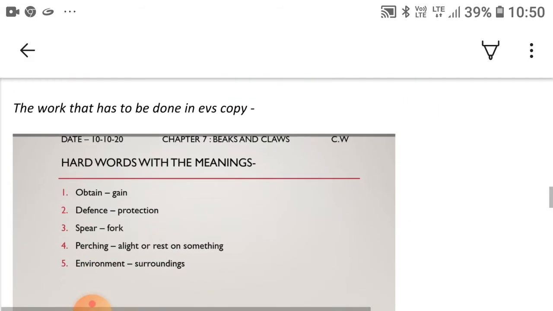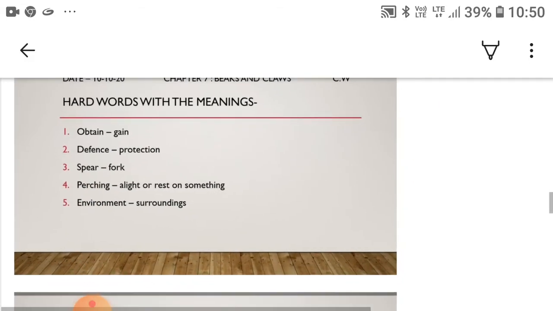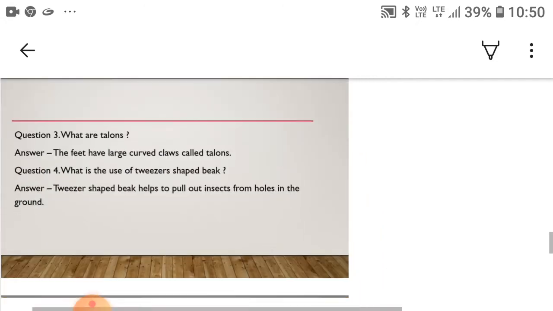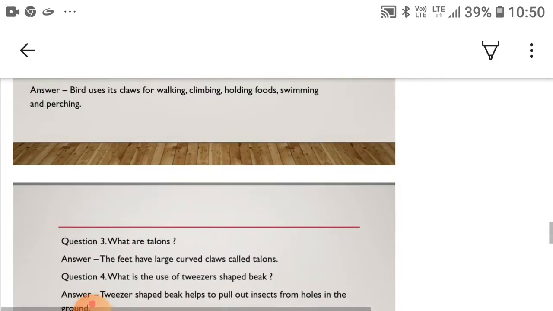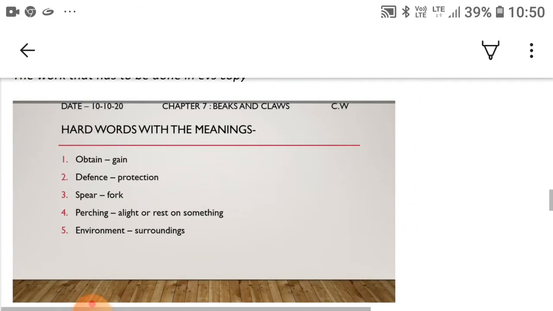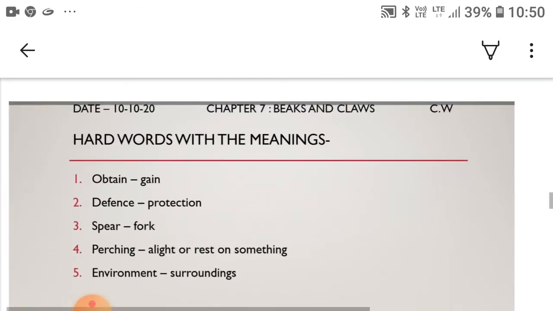Now in your copy you have to write hard words with the meanings, and question answers, and give reason for the following. So here you can see hard words. First you have to mention today's date, class work, number of the chapter, and name of the chapter.